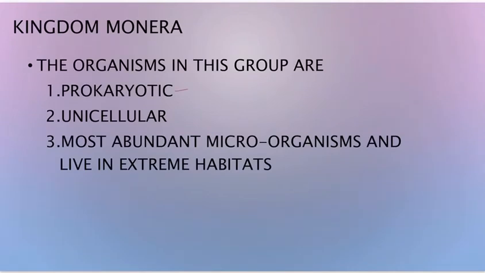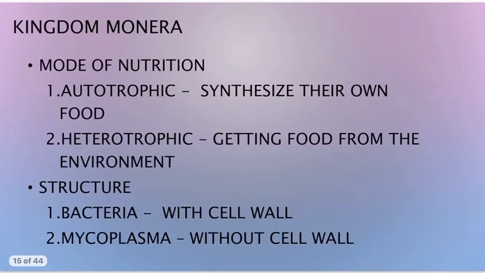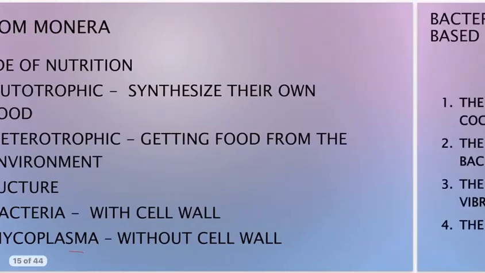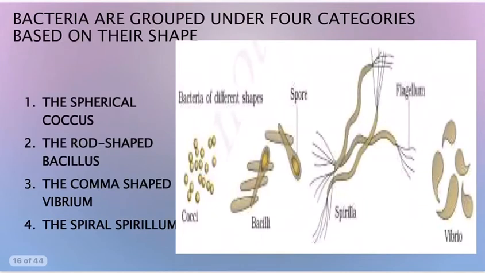What are the characters of the organisms in the group? Major one, prokaryotic. Nucleus is primitive. Karyon means nucleus. Unicellular, single cell. Most abundant microorganisms and live in extreme habitats. This is how they are dangerous. And their mode of nutrition is autotrophic, they synthesize their own food, and some of them are heterotrophic, getting food from the environment. And the structure: bacteria with cell wall, mycoplasma without cell wall. There is no cell wall in mycoplasma.